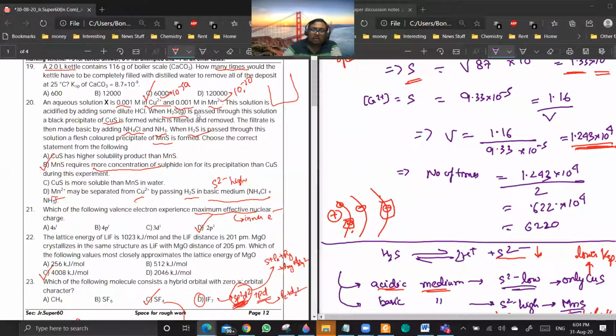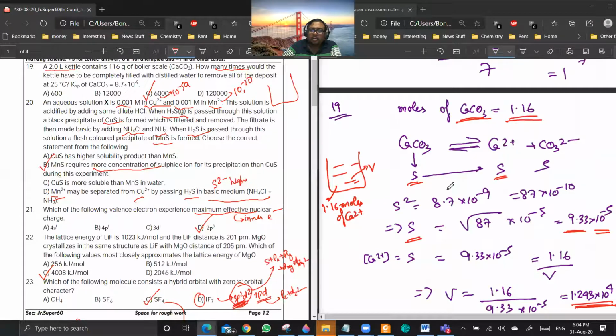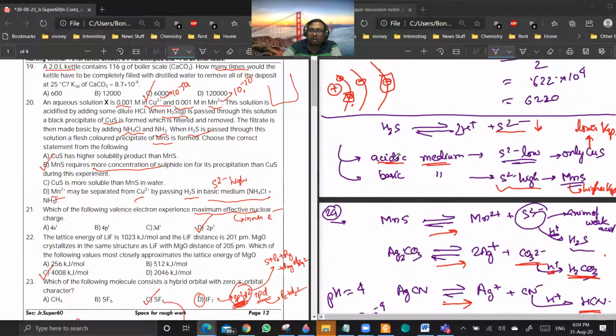So when is sulfide ion concentration more? Less in acidic medium. If the sulfide ion concentration is low, Mn2+ won't precipitate. Only copper 2+ will precipitate. How did you get the 10 power minus 15, 10 power minus...? These are the values, the range in which the KSP actually lies. This is a fact-based thing you have to know. We'll be discussing these things in detail in salt analysis.